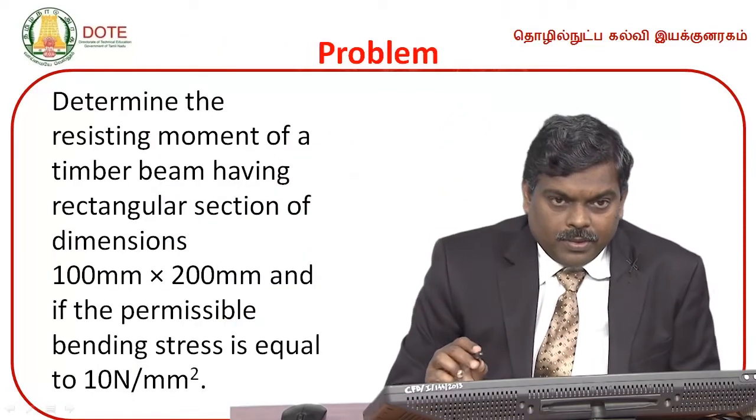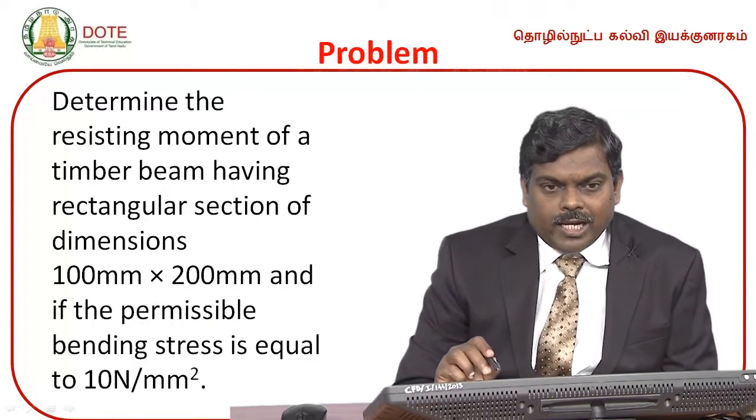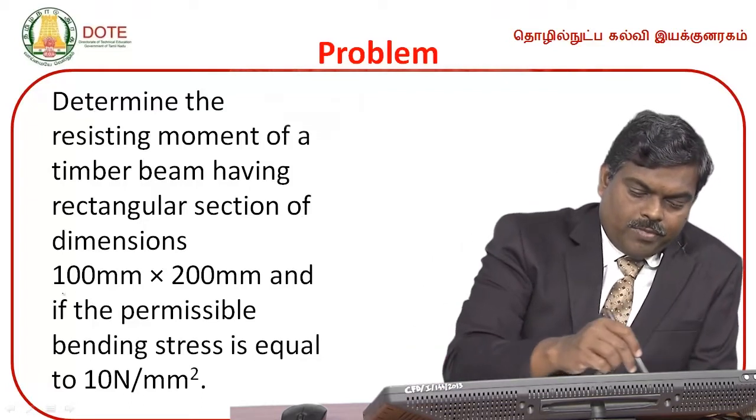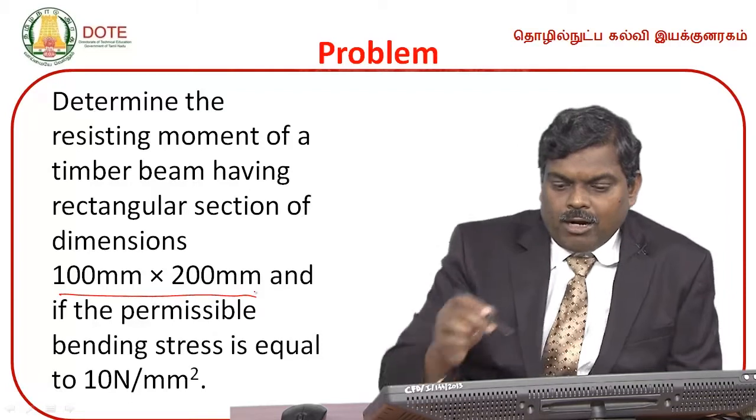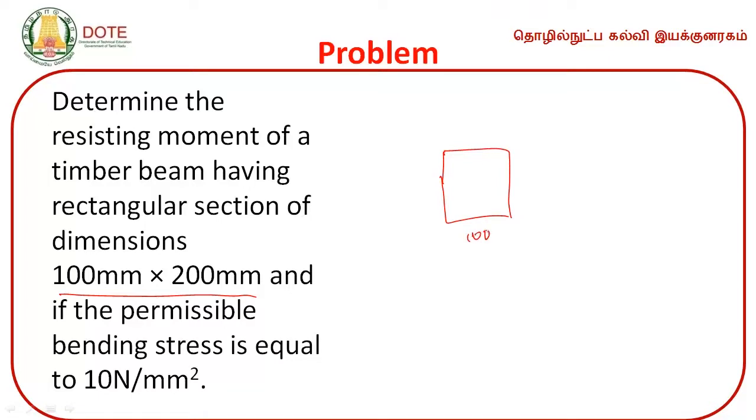In the second problem, determine the resisting moment of a timber beam having rectangular section of dimensions 100 mm cross 200 mm. The rectangular cross section is made of timber material. What is timber? Wood. The wood material has a cross section of 100 mm cross 200 mm. If the permissible bending stress is 10 Newton per mm square, determine the moment of resistance. We have been asked to find the moment of resistance.